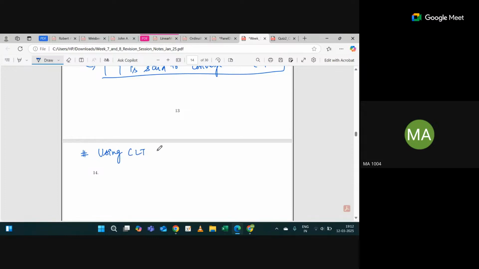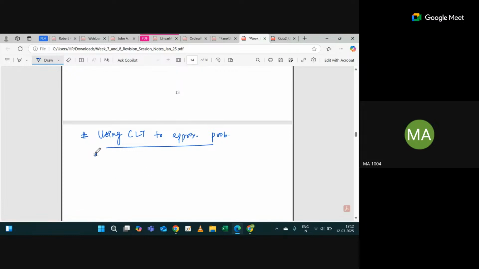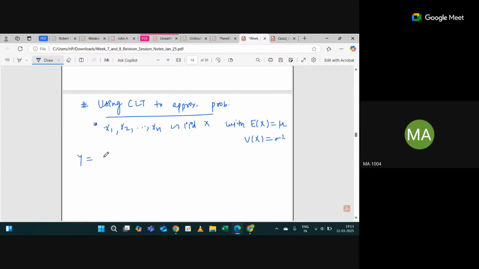So let me show you how, using CLT, you will approximate the probability. Now the same thing I did yesterday, but just a quick recap. So x1, x2, xn are all IID x, with expectation of x is mu and variance of x is sigma square. Now my question is, let's say I'm defining y as x1 plus x2 and so on plus xn. Tell me what will be the expected value of y here? N mu, right?